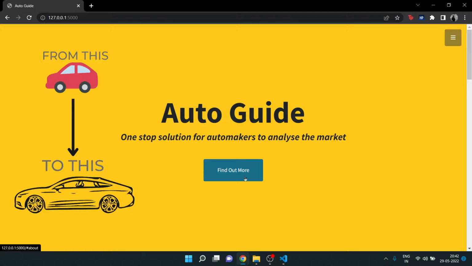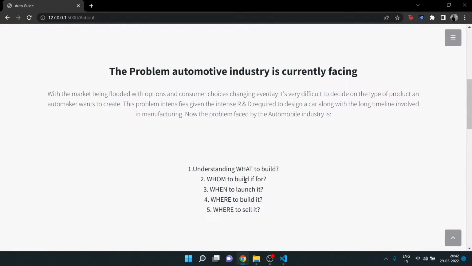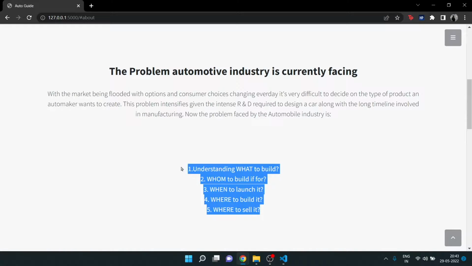This is my version of the answer to the second problem statement of data analysis. To reach this answer, the process started by thinking like an automaker and creating use case stories.